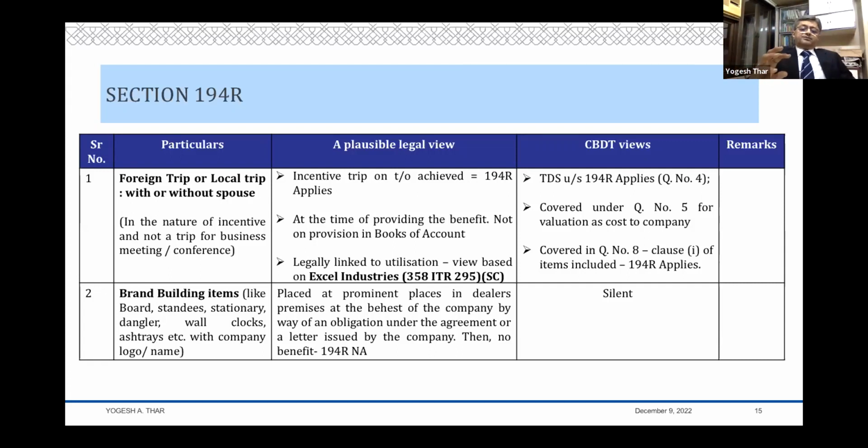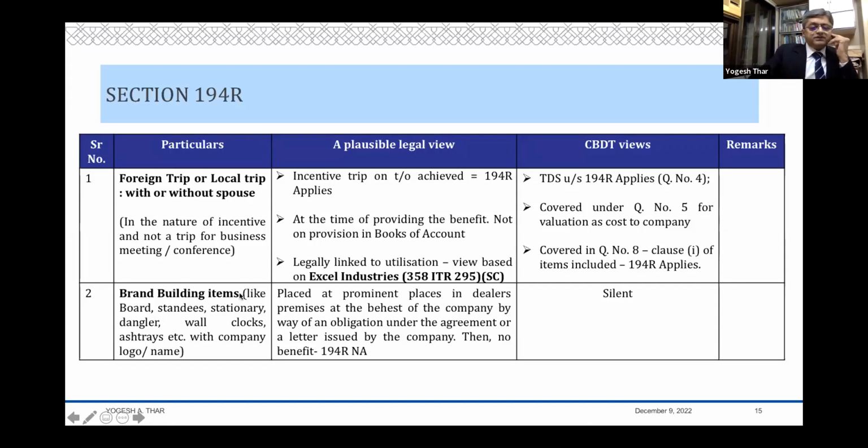Okay, so section 4, which is the genesis of TDS, the charging section, says that income will be charged to tax, and the tax will be either by way of advance tax or TDS, etc. So that is the genesis. That being the genesis, we have to look at what point of time the income actually accrues, and the income accrues at the time when the benefit is provided, which is also the language of the section. So this is something as regards foreign trips, etc. So merely passing the entries in the books of account is not the point of time of taxation.